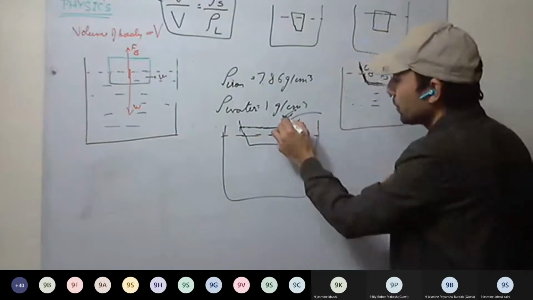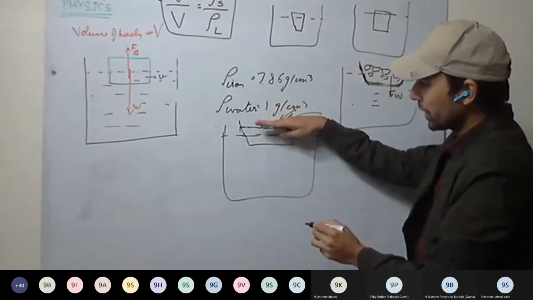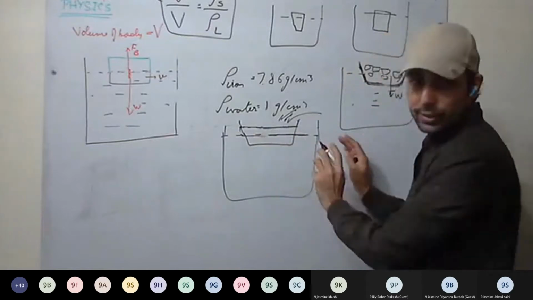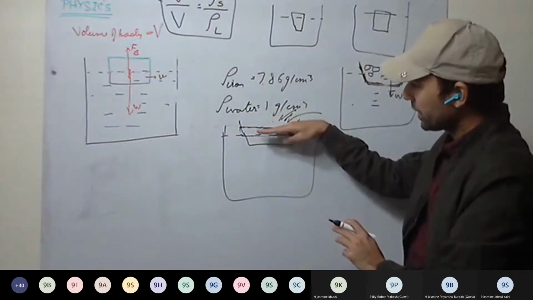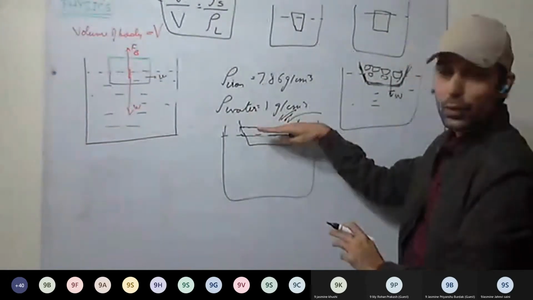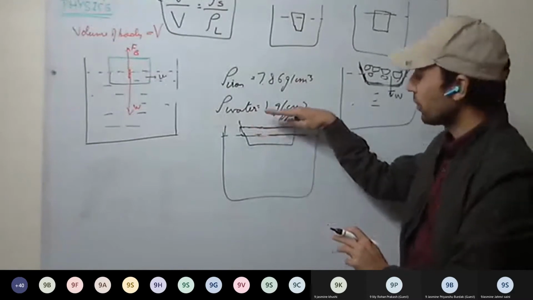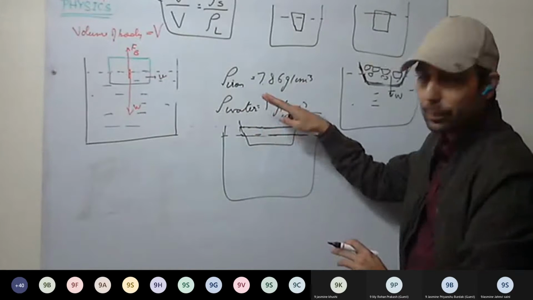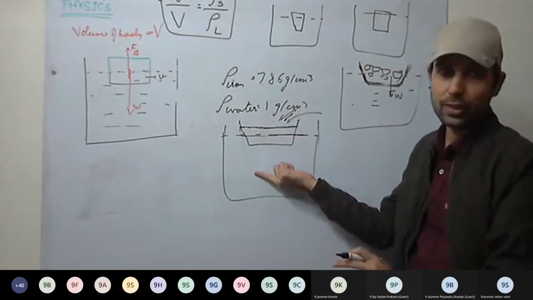Okay, as we keep on loading, what will happen? It will keep on sinking, and the Plimsoll line will come to the level of the water. Now, as it reaches the water level, we should not load it more. We should stop loading. If we load further, it may happen that the ship may sink.